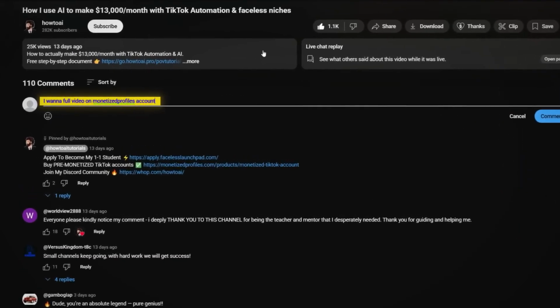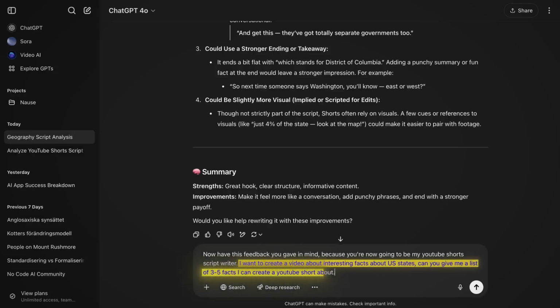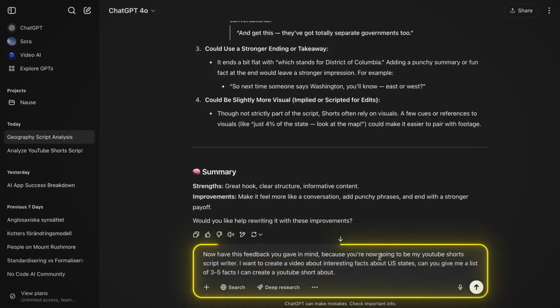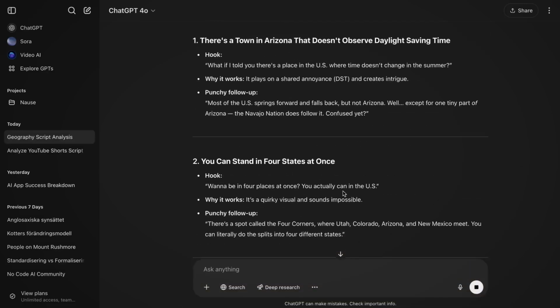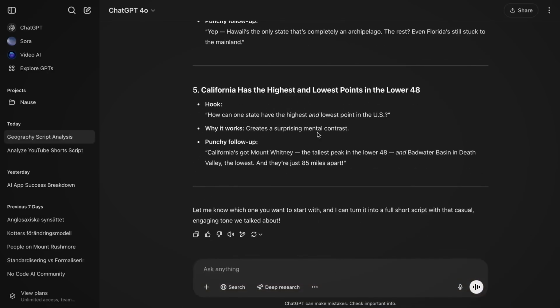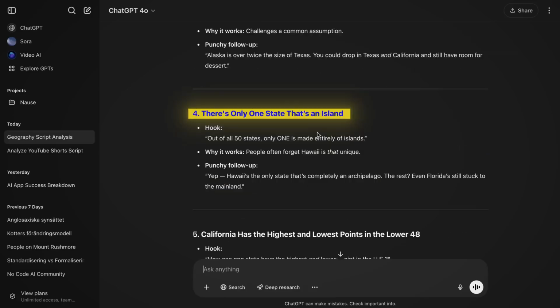Anyway, back to the topic. I'm going to use the topic 5 facts about the US to make this example pretty straightforward. Now you're going to generate this one prompt that is tailored to your own topic, and then ChatGPT is going to give you a list of 5 facts about the US. And if you want, you can include all of them in your video. Personally, I liked fact 1, 3, and 4 the most.